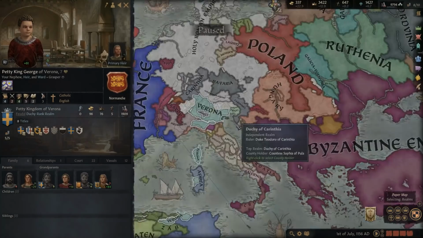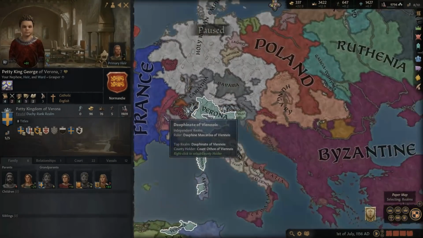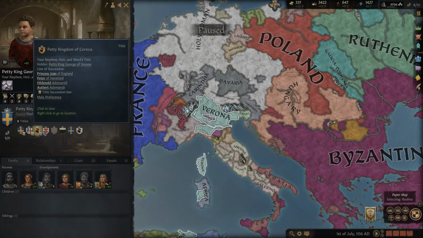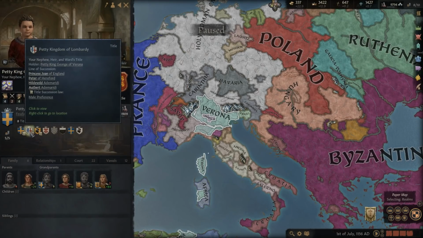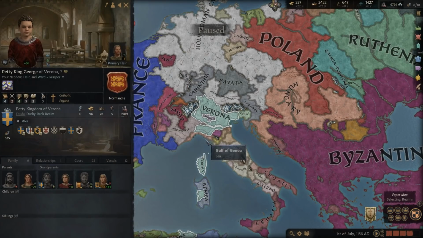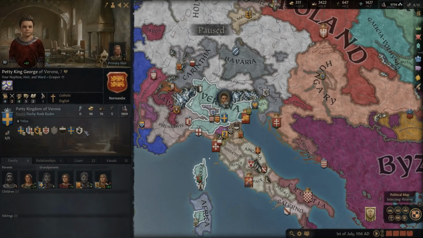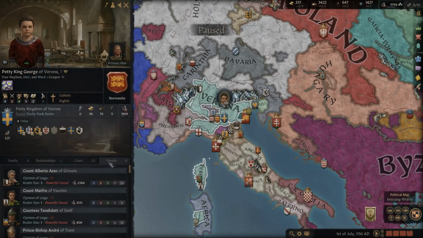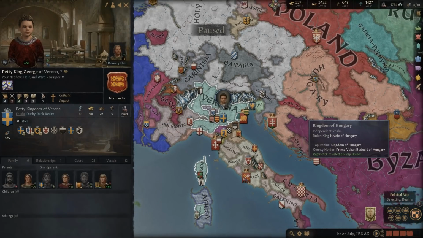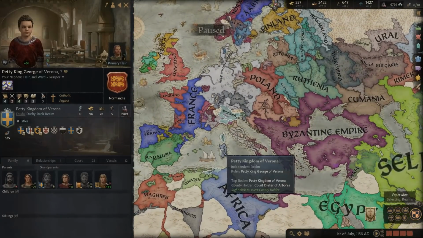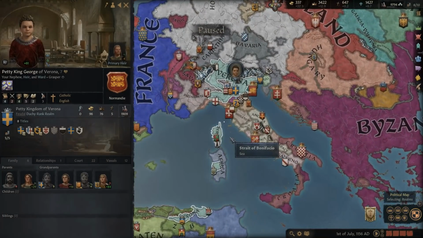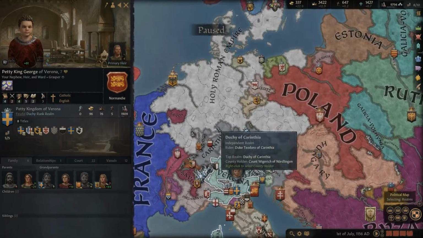But I do want to show you guys his realm. This is the realm he has inherited. He has quite a bit of lands. These all say petty kingdoms. They're duchies, of course. He has 3 total duchies and about 5 counties underneath him, and then a bunch of vassals. So yeah, he's pretty powerful overall. I would say he's probably the most powerful ruler in Italy, actually. Definitely the most powerful ruler in Italy.